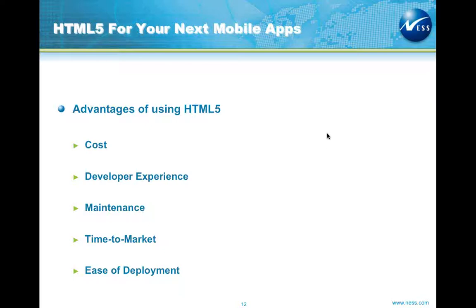And obviously the main thing is time to market for the application. In the same time you can deliver one native application, using HTML5 you are delivering for 6 to 7 platforms which are supported by third-party frameworks like PhoneGap.